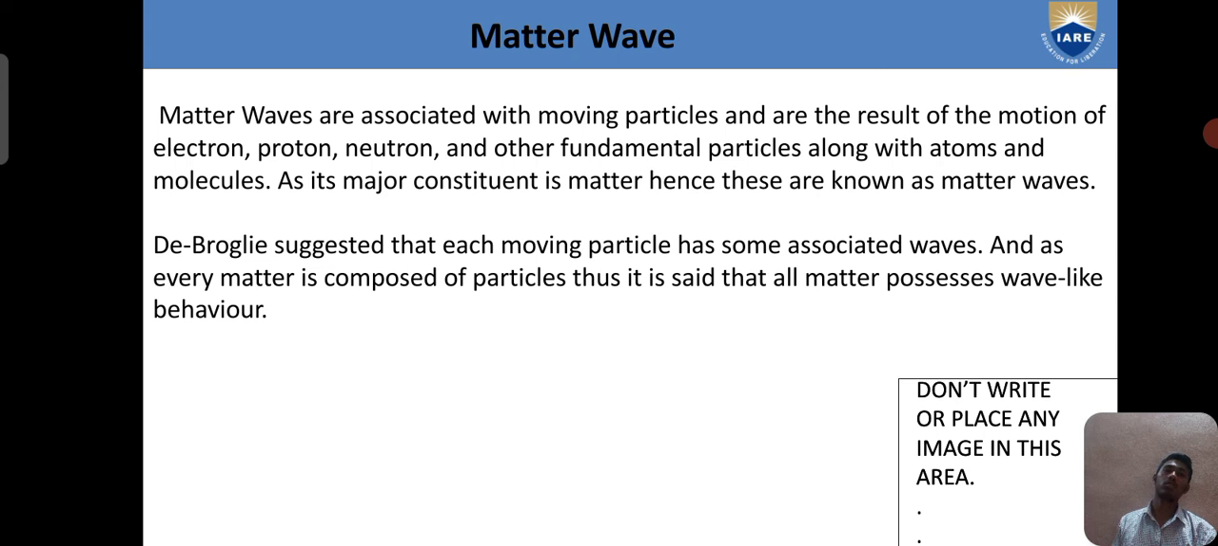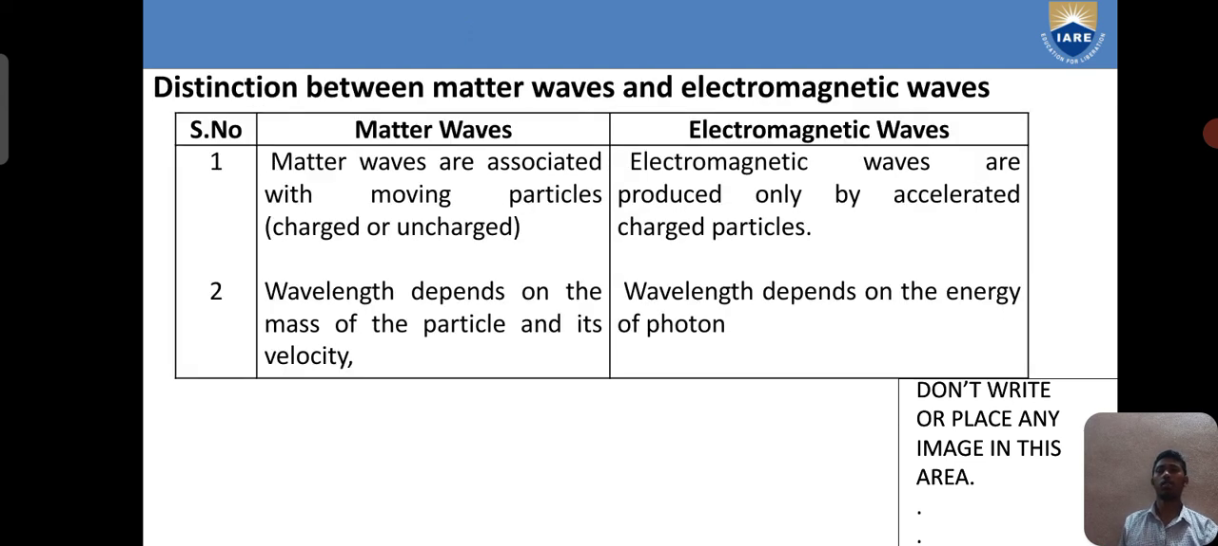Matter waves are associated with moving particles and are the result of the motion of electrons, protons, neutrons and other fundamental particles, also atoms and molecules, as the major constituent is material matter. Hence, these are known as matter waves. De Broglie suggested that each moving particle has a wave associated with it, and every matter is composed of particles. Thus, it is stated that all material possesses wave-like behavior.